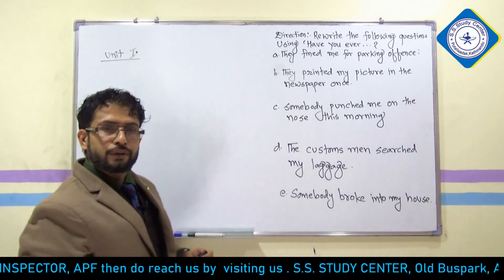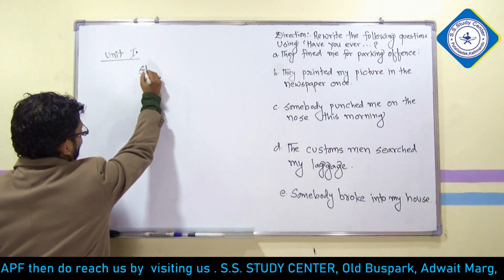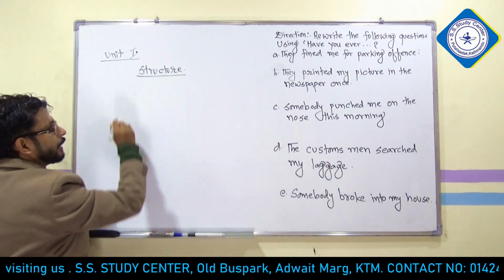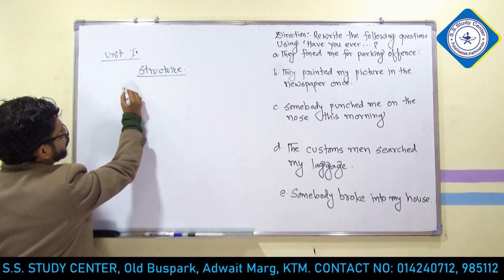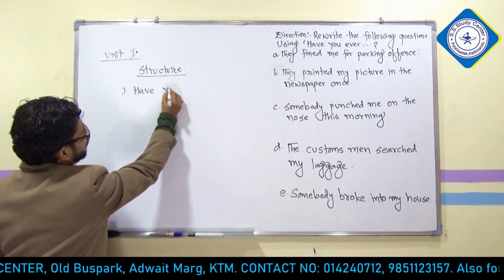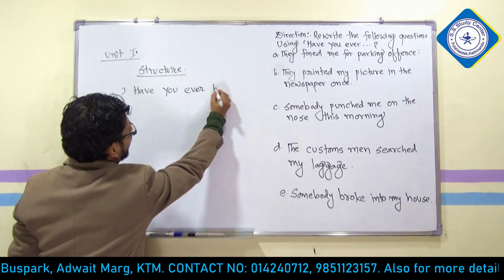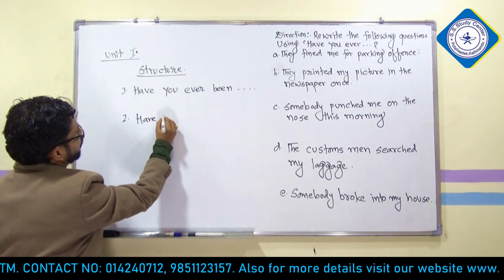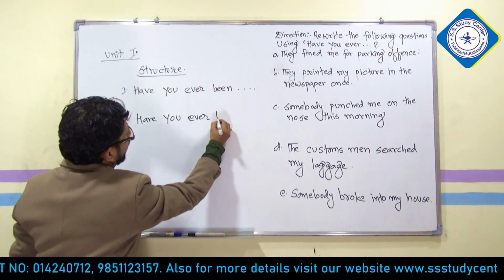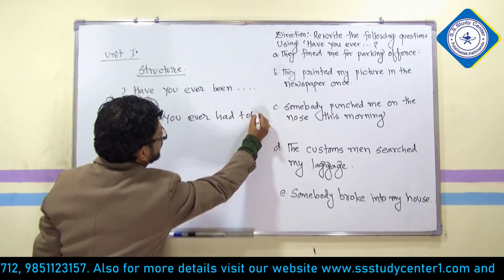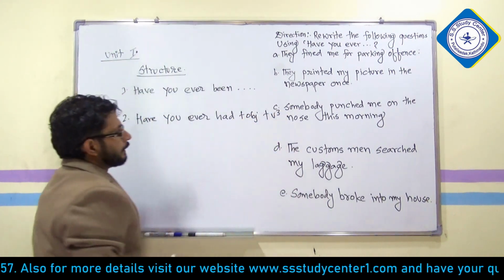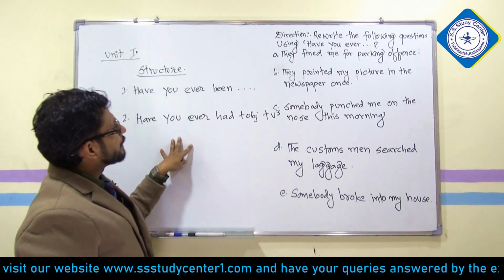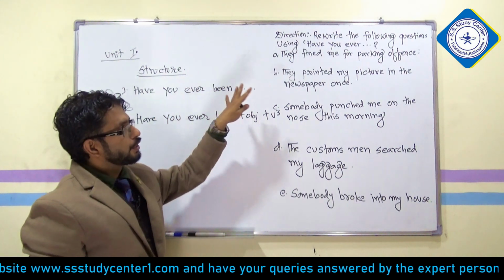But before that, you need to know the structure. What is the structure of such a question? Let me tell you, there are two structures for it. The first one is "Have you ever been". Another structure is "Have you ever had" plus object plus verb 3. Did you see these two structures?